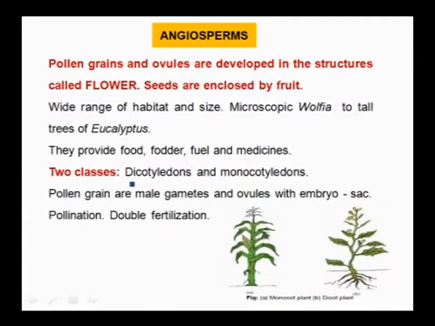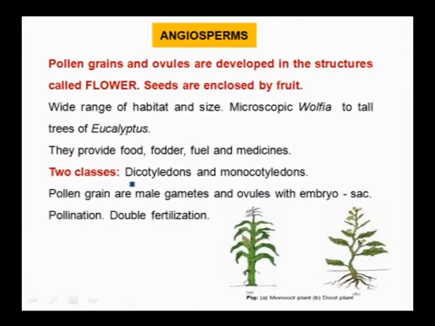They have a wide range of habitat and size, meaning they can withstand very high cold as well as high temperatures, and they vary in size too, from microscopic Wolffia to the tall tree eucalyptus. They provide food, fodder, fuel and medicines. These angiosperms are mainly classified into two classes, that is dicotyledonae and monocotyledonae. Pollen grains are the male gametophytes and ovules have the embryo sac.